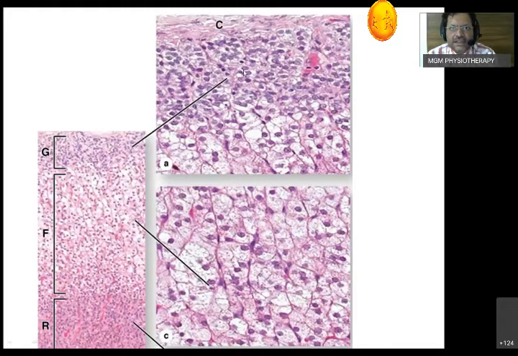Now we have seen the first slide, that is the zona glomerulosa. Now next below, can you see the cells are different? They are arranged parallel to each other. They have a lot of vacuoles inside. The nucleus is in a central place. Cells are slightly larger, with a lot of small vacuoles, and eosinophilic in nature. So this is going to be the zona fasciculata, almost 60 to 80% of the cortex.